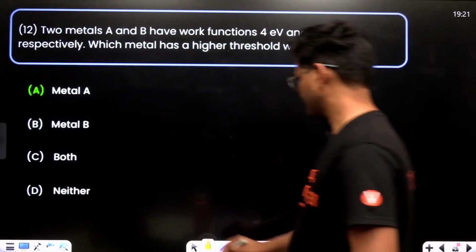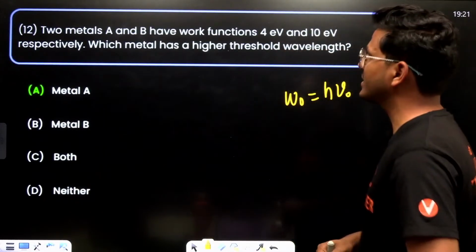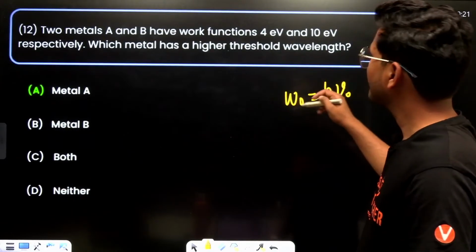Work function is equal to h nu naught. Work function is h nu naught, right?